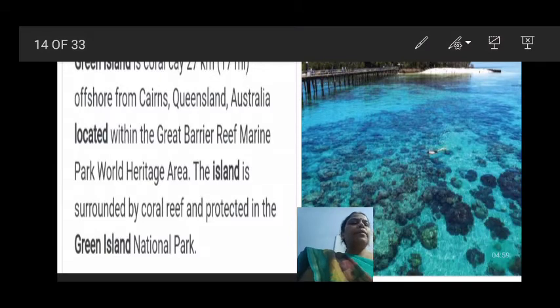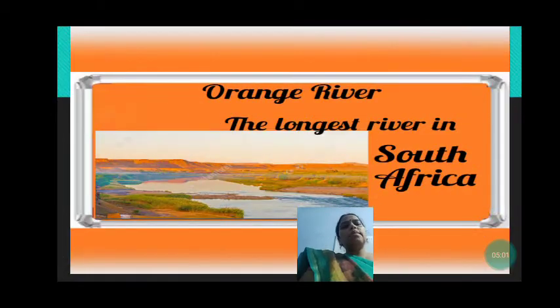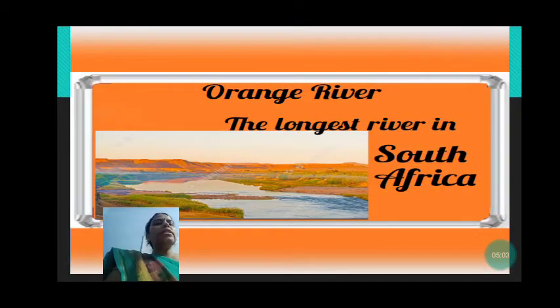Then we are going to discuss The Orange River. The Orange River is the longest river in South Africa.